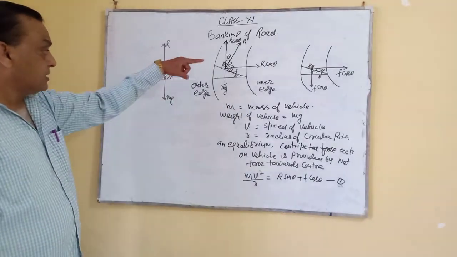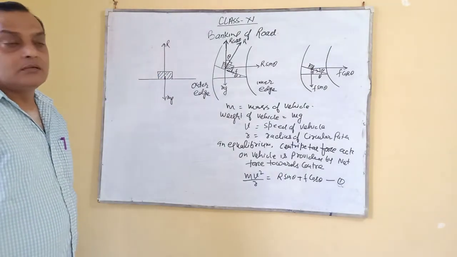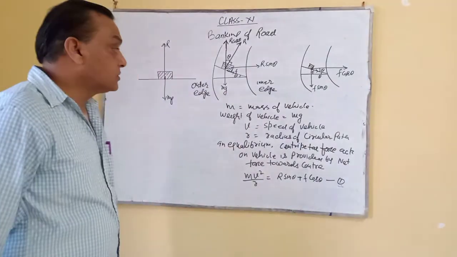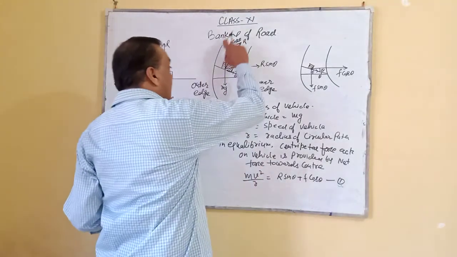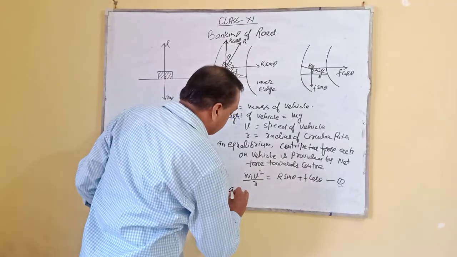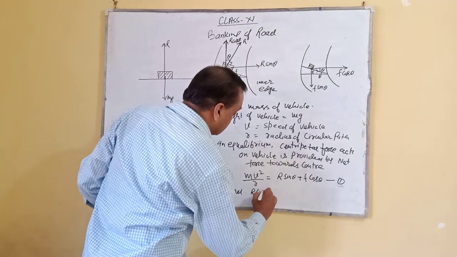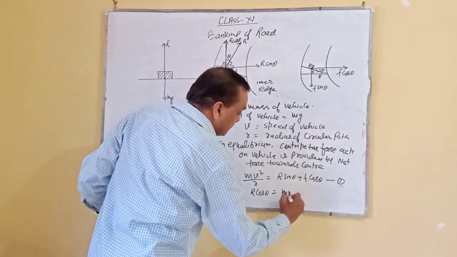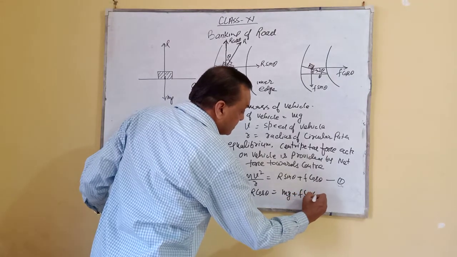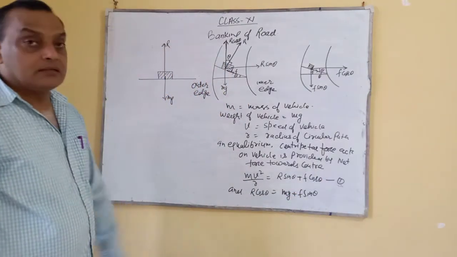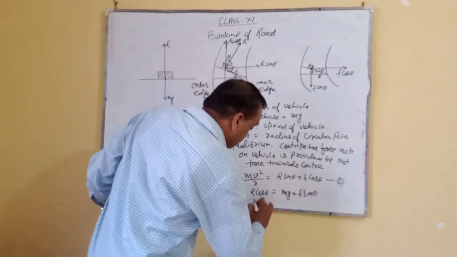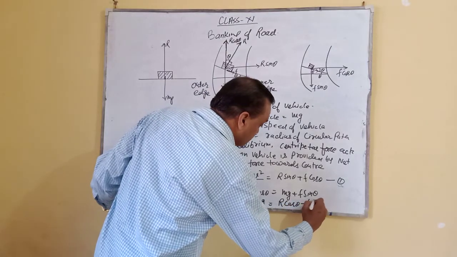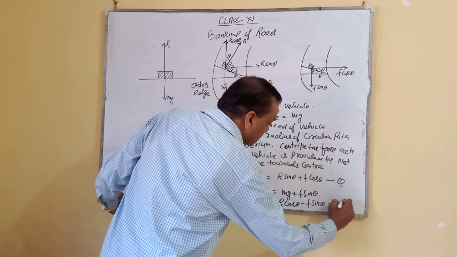And second one, still the vehicle is over the road, so it means the upward force will be equal to the downward force. The upward force, what is it? R cos theta. And second one, r cos theta is equal to mg plus f sin theta. So here we can write mg is equal to r cos theta minus f sin theta. This is the equation.